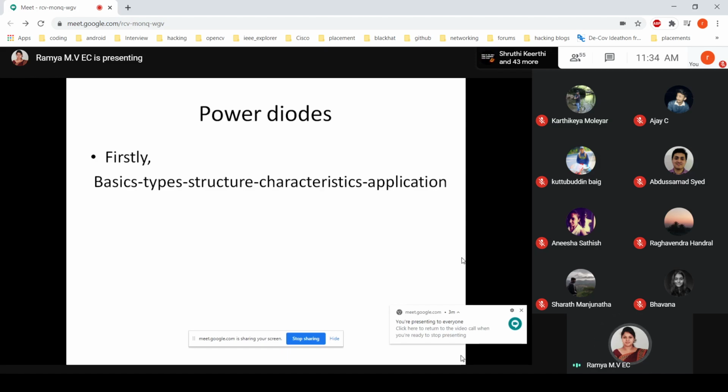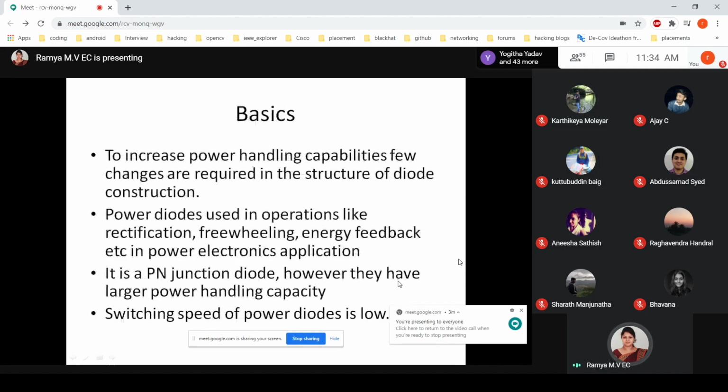Whatever power diodes we have, the analysis is the same as what we do with respect to the diode, but the only thing is the structure and construction will be different. Again it will have a PN junction only, but the way we construct it, the doping will be different with respect to the power diodes. So here let us go with the basics. To increase power handling capabilities, a few changes are required in the structure of the diode construction.